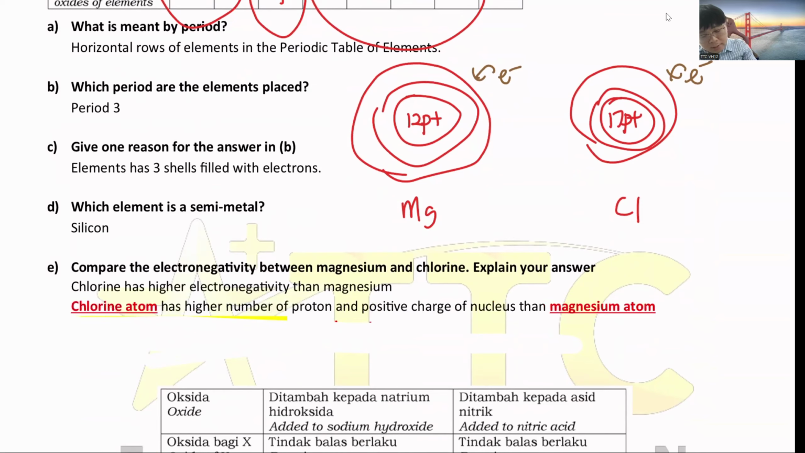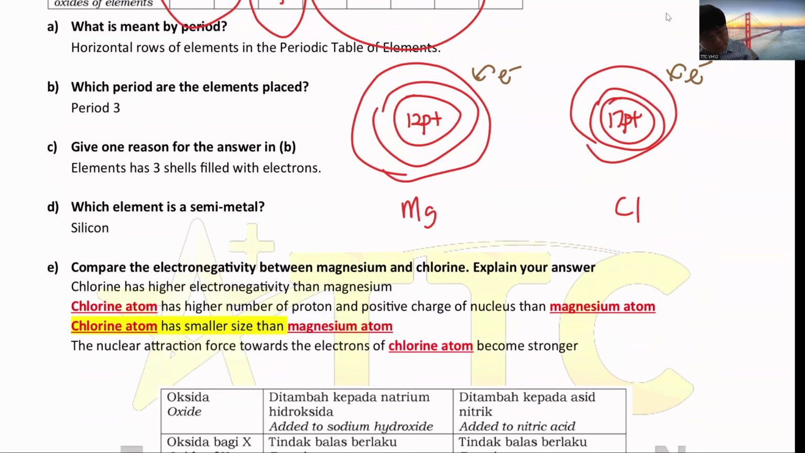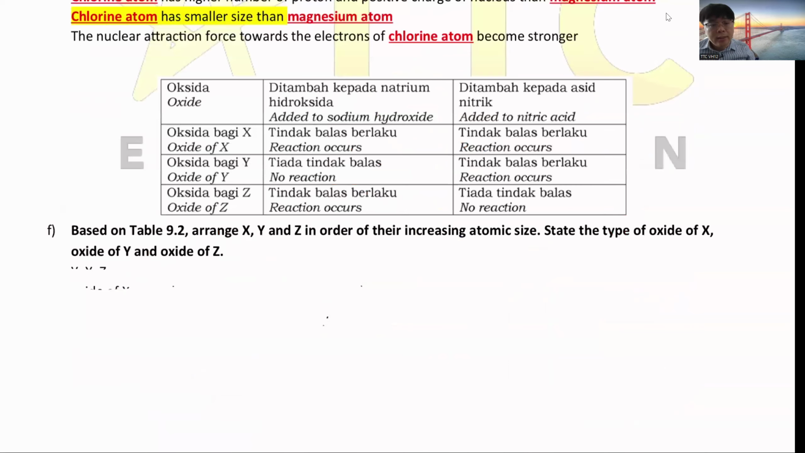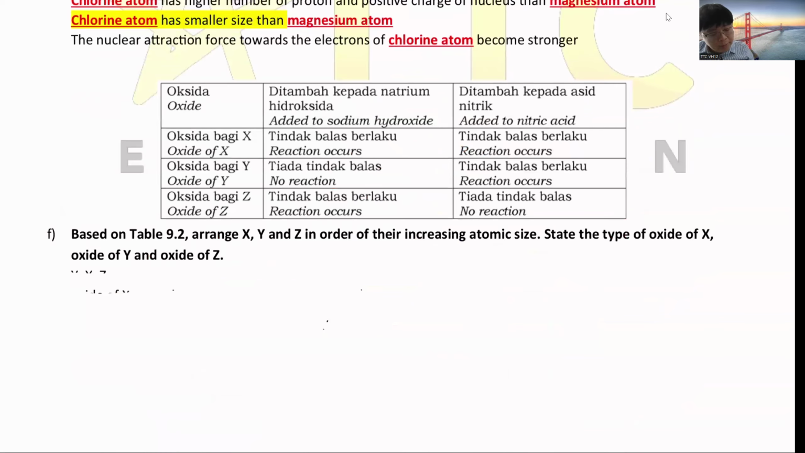Why? First, it has more protons, more positive charge. Electron is negative; here it has 17 protons, here it has 12 protons. Of course, 17 has a stronger force to attract electrons. Then the second reason is also smaller size. The size is smaller, so it is easier to attract, like taking a bottle of water: nearer, easier to take the bottle of water. Then this is the one in your period 3 paper.